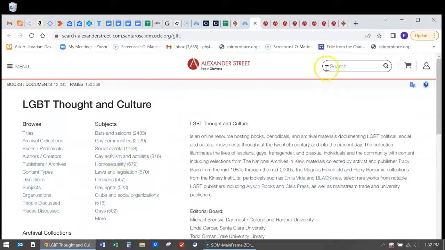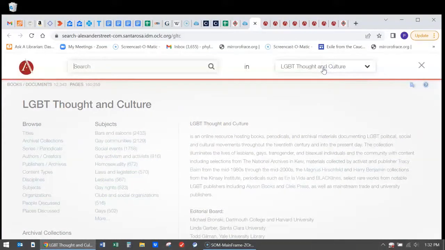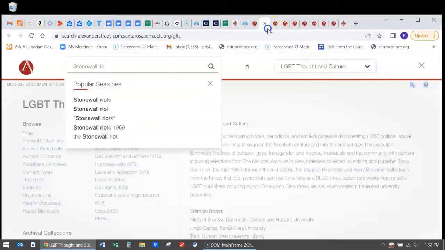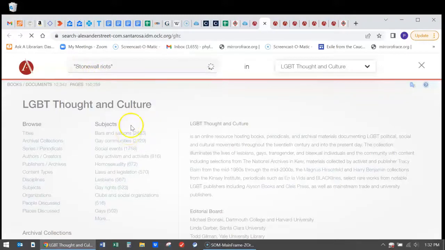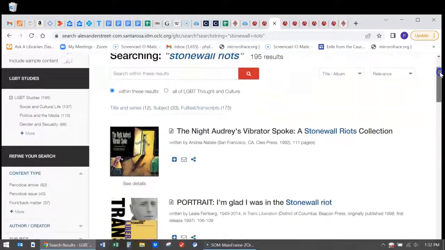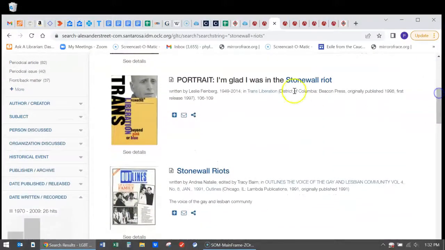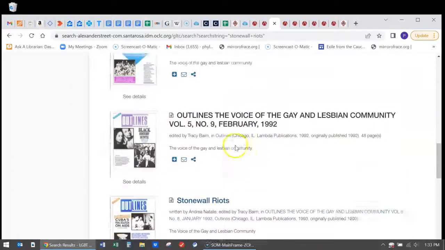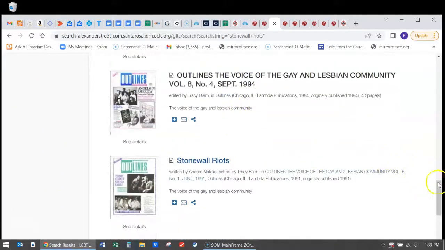I would like to do a search today. So I've heard about the Stonewall riots. So if I type that in, I can click here and my results give me materials related to the Stonewall riots. As I'm looking through here, I see issues of Today's Trans Liberation. These are written in the 90s. I really wanted to see something written in the 70s.